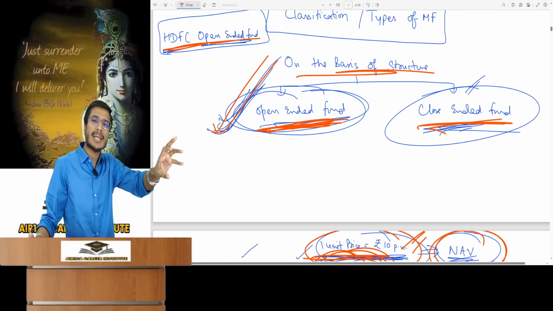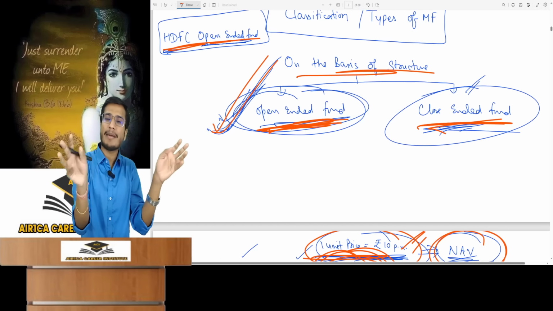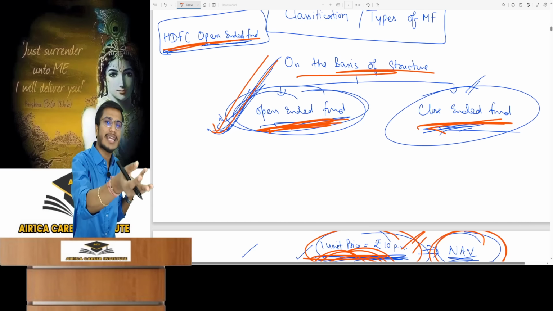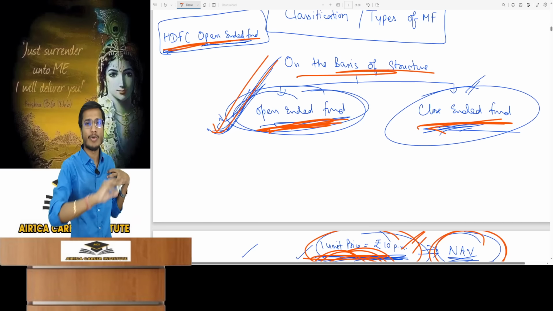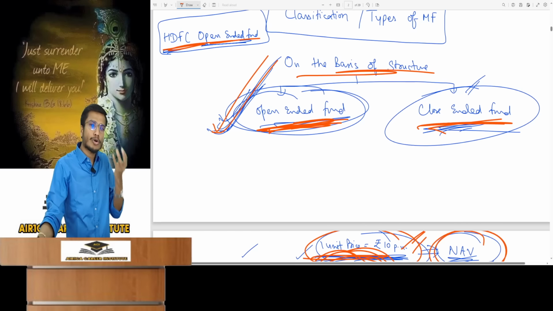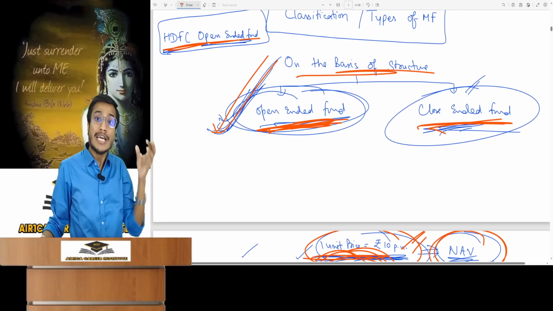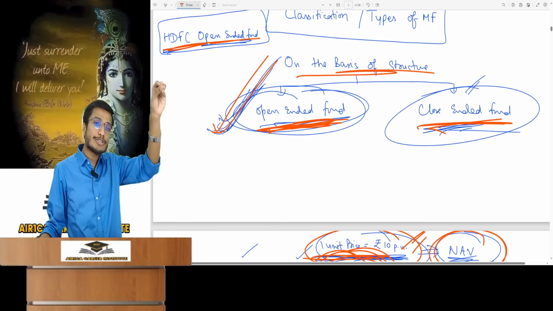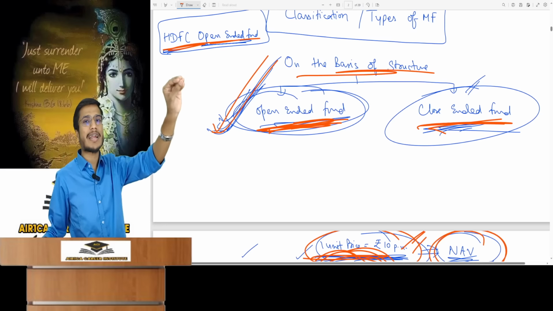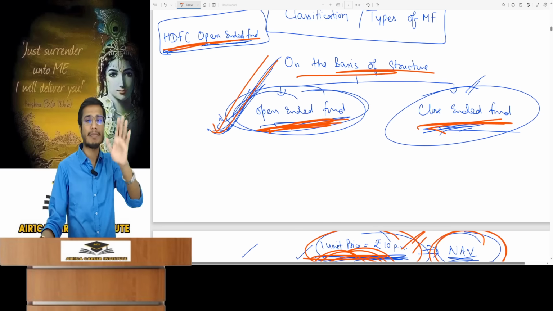Now the unit holders who have these, if a new unit holder wants to buy more units, they should meet the old unit holder and buy or sell. As a mutual fund company, I'm not going to issue new units directly, nor am I going to buy units from anyone. Unit holders can buy and sell units among themselves if they want. That's why in this close-ended fund, I issue units once and then I get them listed on the market. Just as a company issues shares and gets them listed on the stock market, a close-ended fund issues its units once. These units are then listed. Any unit holder wanting to buy or sell their units can go directly to the market and perform the trading.